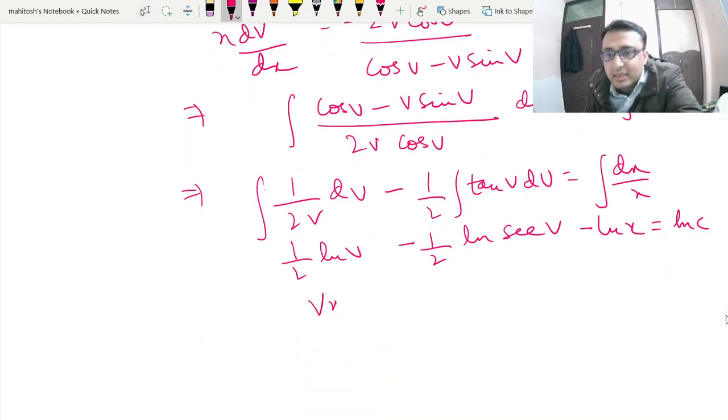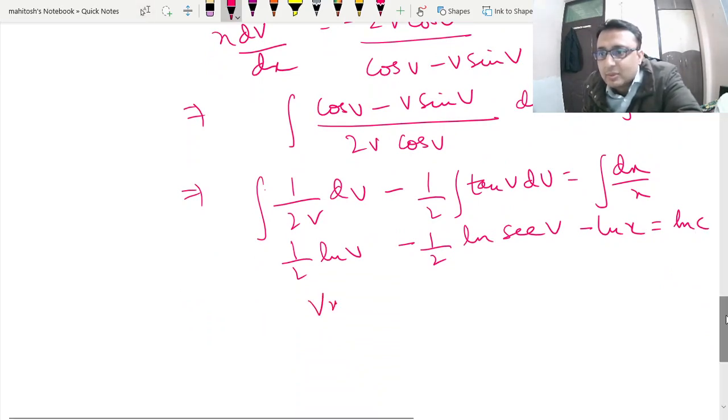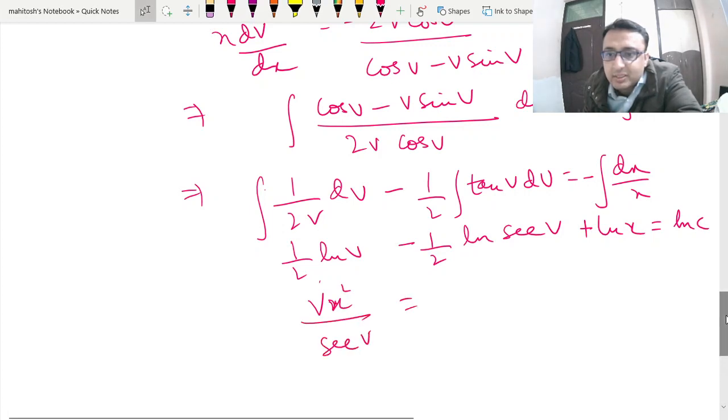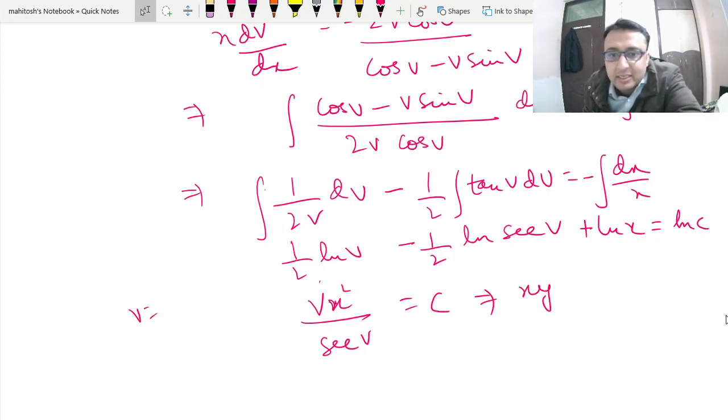Okay, so this is a minus sign over here. If I bring this across it becomes plus, so this becomes v x square upon sec v is equal to c. So again we can write v as y upon x. So xy is equal to c sec y upon x.